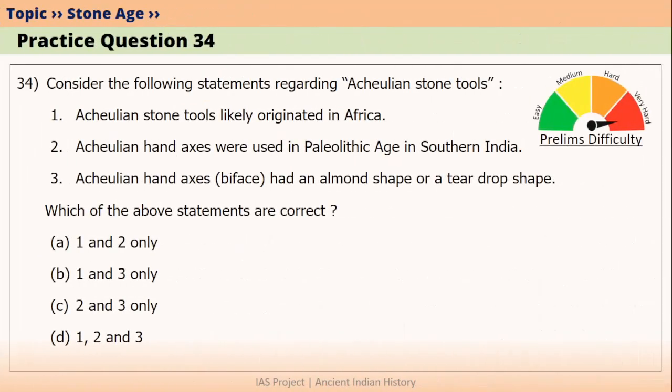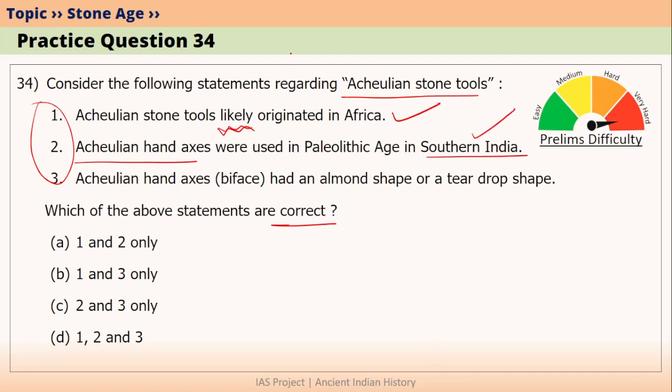The next question is, consider the following statements regarding Acheulean stone tools. 3 statements have been given here. The question is, which of the above statements are correct? The first statement is, Acheulean stone tools likely originated in Africa. This is correct. This is the theory that has been accepted by most scientists as of today. The second statement is, Acheulean hand axes were used in Paleolithic age in southern India.